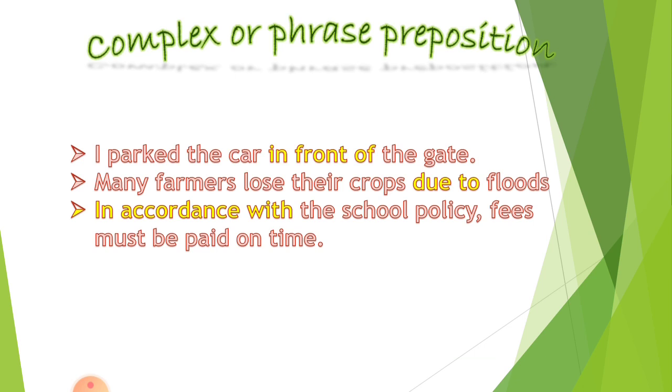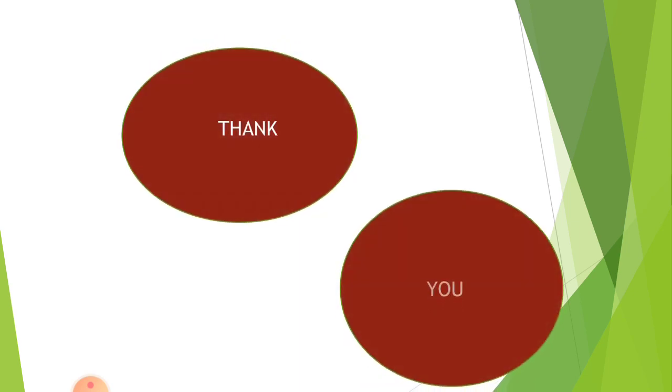Okay children, so these are the three categories of prepositions which we have discussed: simple, compound and complex or phrase prepositions. One word is simple, two or more words is compound, and a group of words, a preposition, a noun and again a preposition, is known as a complex or phrase preposition.